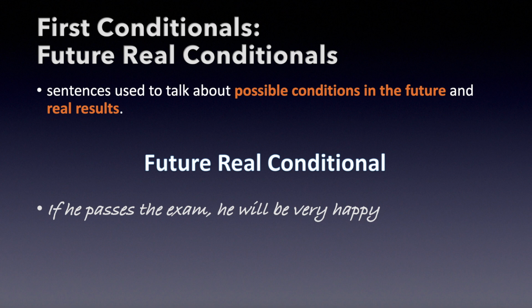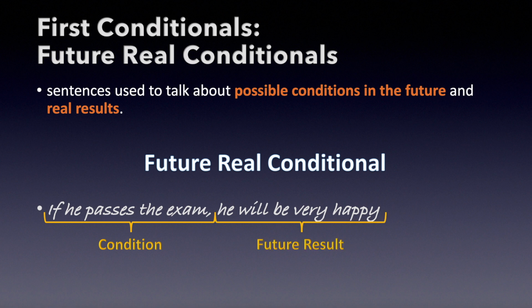The first clause is the condition. If he passes the exam, it's a dependent clause. And the second clause, he will be very happy, is the future result and the main clause. Remember, when we have the dependent clause first in the sentence, we have to follow it with a comma.